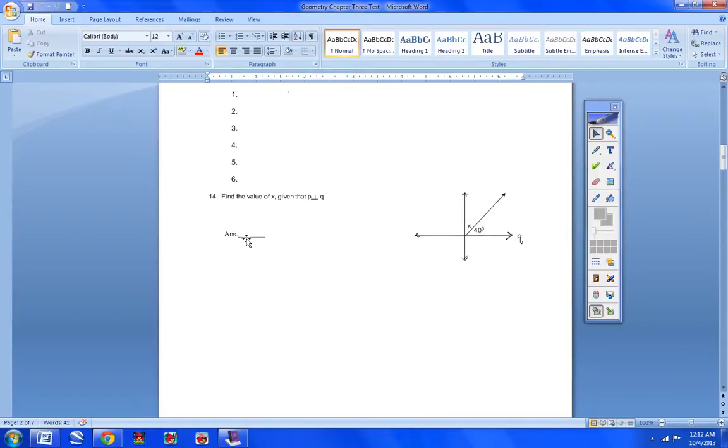At the bottom of page 2, we see number 14, find the value of x given that P, I didn't put P, did I? Look right here, please. See Q? See this line right here? That's P. See that line right there? That's P. So P and Q are perpendicular. Sorry about that. P and Q are perpendicular.